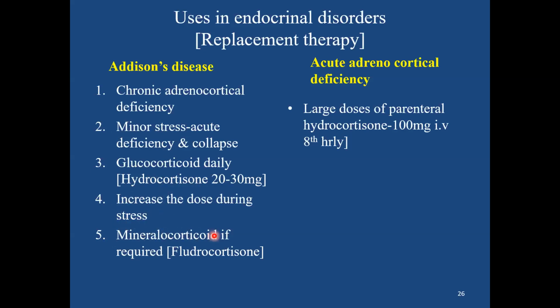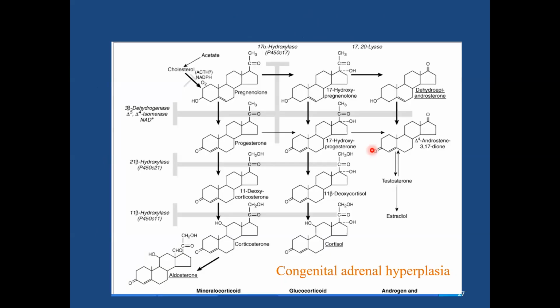The deficiency of mineralocorticoid is usually noted by decreased hydration, hypotension, or increased potassium level. So it has to be supplied by a mineralocorticoid if need arises, in the form of fludrocortisone. Acute adrenocortical deficiency is an emergency condition and has to be addressed very early, by giving intravenous hydrocortisone, 100 milligrams IV 8th hourly. So these are the important indications for replacement therapy in Addison's disease and acute adrenocortical deficiency.